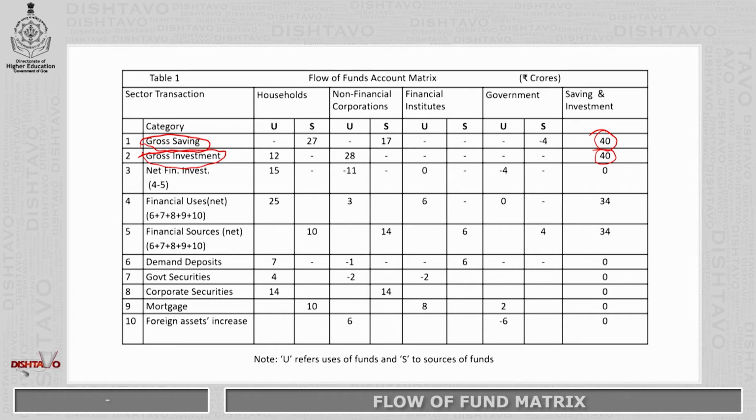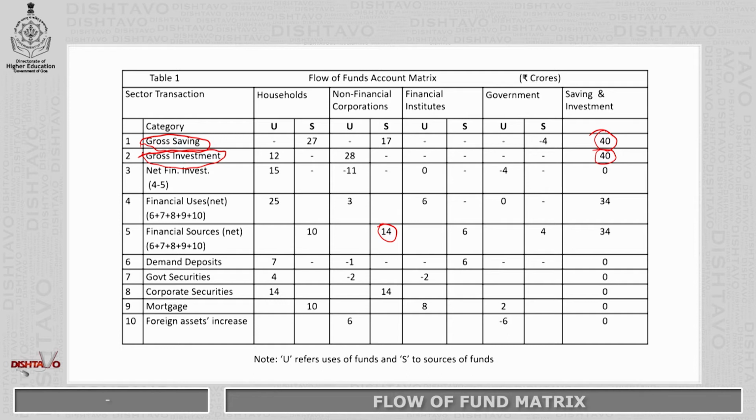So in column number 3, we have the uses 15 available. Again, when we look at the non-financial corporations, what we have in column number 3 is minus 11. And here in column number 3, we have the uses 3, and here in row number 5, we have the savings 14.